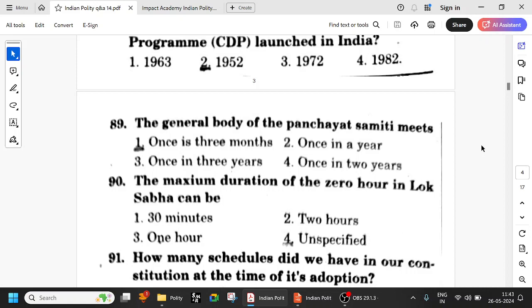The general body of the Panchayat Samiti meets once in 3 months.